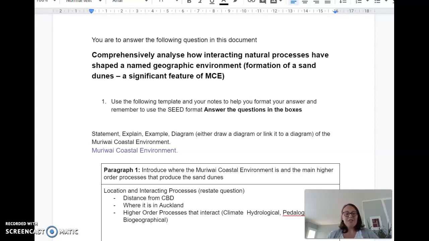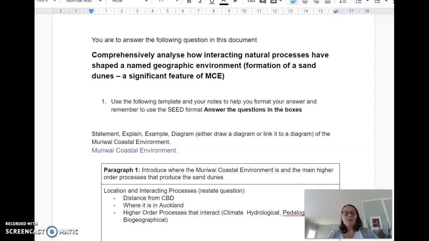I'm still trying to figure out Screencast-O-Matic, so apologies if I stumble over my words or don't get things in the right place. For today and tomorrow, Thursday and Friday, the last days of term, we are going to write an essay. Now, don't freak out at the word essay. We have scaffolded it for you here in the geography department. The essay that you're answering is the one that's on the screen right now.